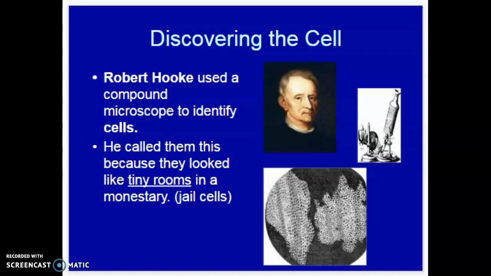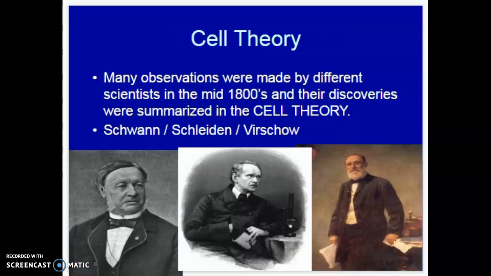Now, he wasn't the only person that contributed to discovering the cell. There are many people that came up with what is called the cell theory. So after many observations, they came up with the cell theory, and they summarized all of these discoveries that many of these scientists made. Some of the big ones were Schwann, Schleiden, and Virchow. They all had a different part to the cell theory.